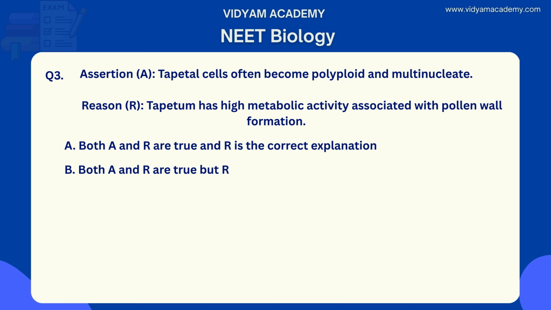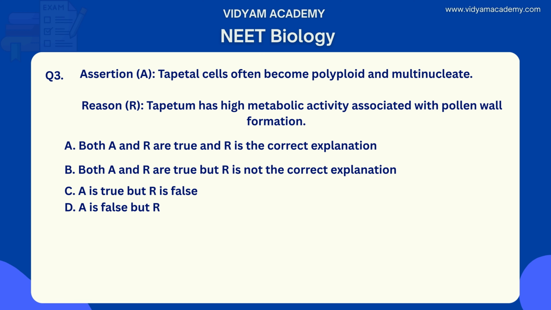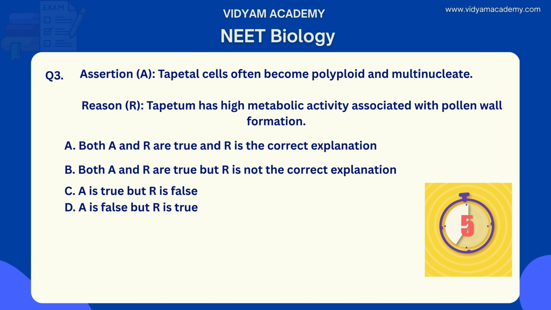Option B, both A and R are true but R is not the correct explanation. Option C, A is true but R is false. Option D, A is false but R is true. What is the correct answer for this question? Would you guess, anyone?